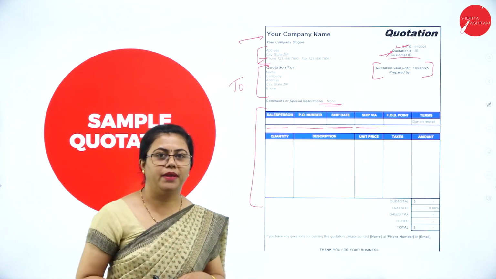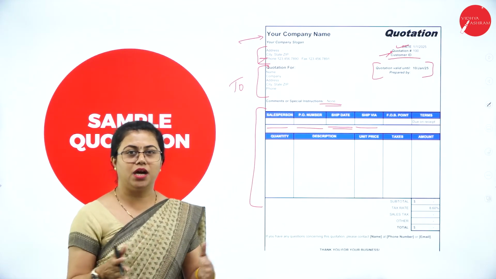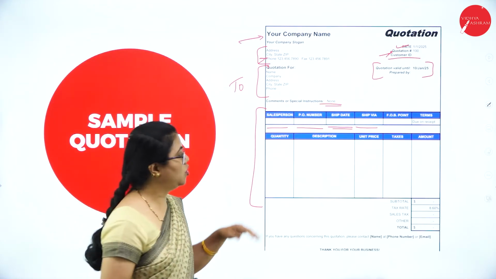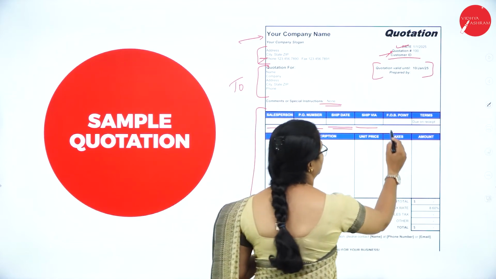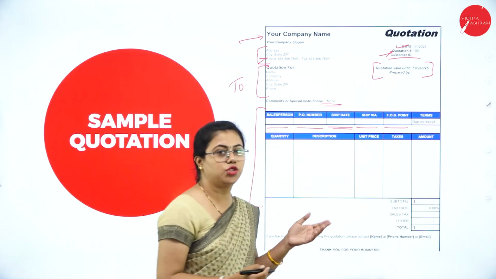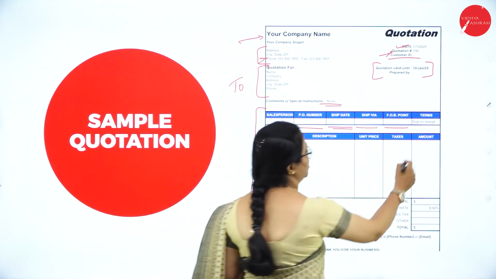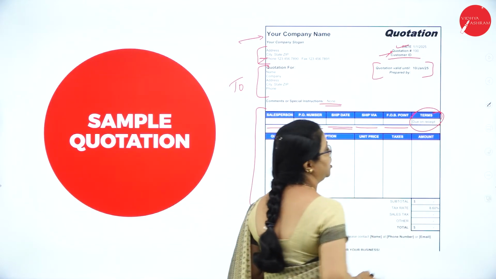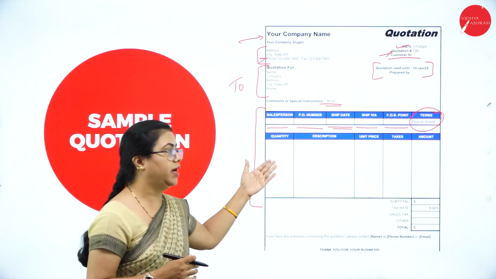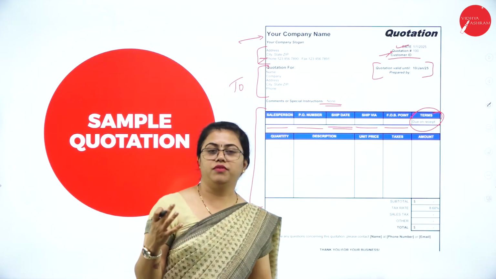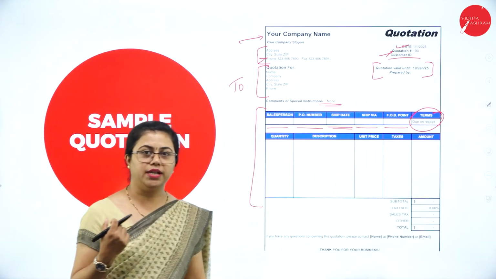The person shipping it, like e-cart or DHL, the courier services you have, right? All that you can specify. Then the FOB point, the point at which it has to reach. And also the terms and conditions, due on receipt. You can either print them behind this quotation or attach a separate sheet for the terms and conditions.